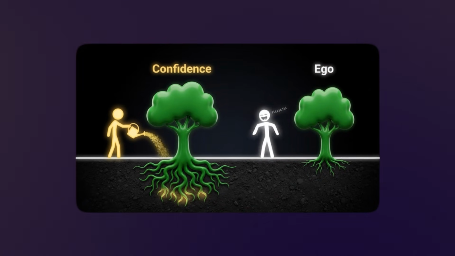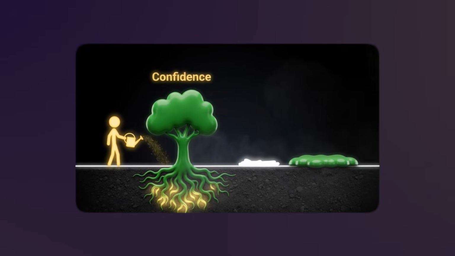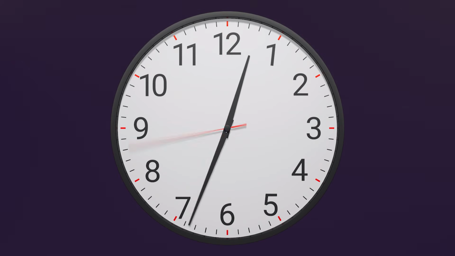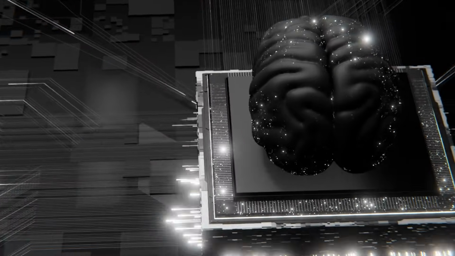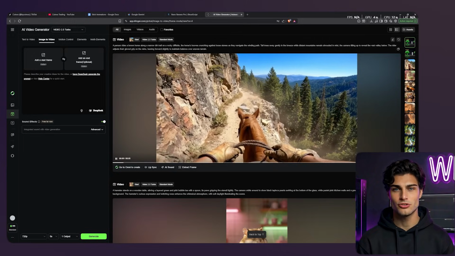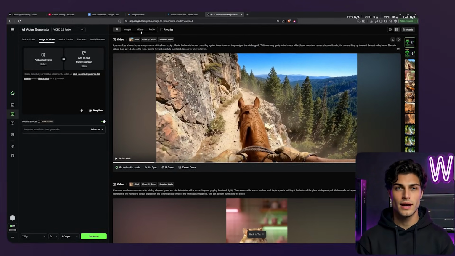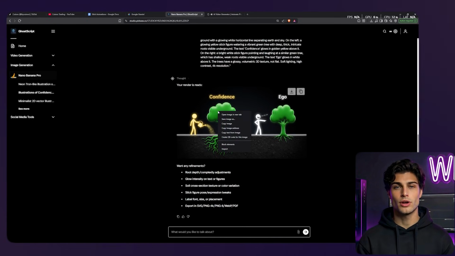Step 3, the motion. Kling AI. But a static image is boring. YouTube is a video platform. We need movement. You could spend 4 days in After Effects animating this by hand, or you can use Kling AI. I'm heading to the Kling AI interface and I'm uploading our second image, the confidence versus ego tree concept.